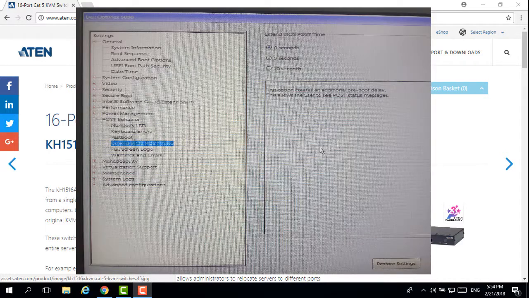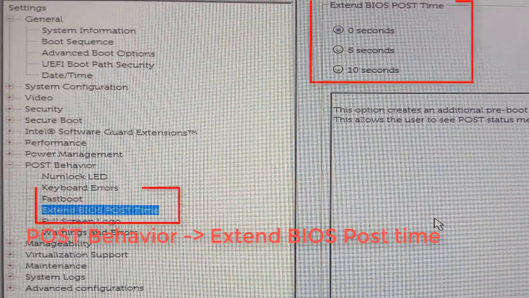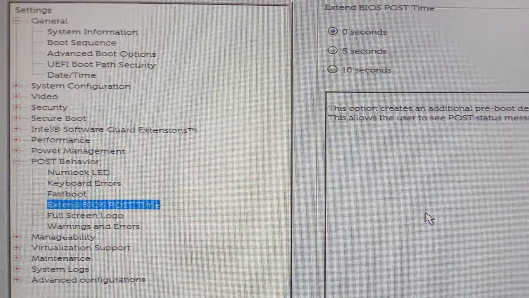Some newer PCs provide an option setting in BIOS: Extend BIOS post time. This option creates an additional delay time that allows the user to see the post message.